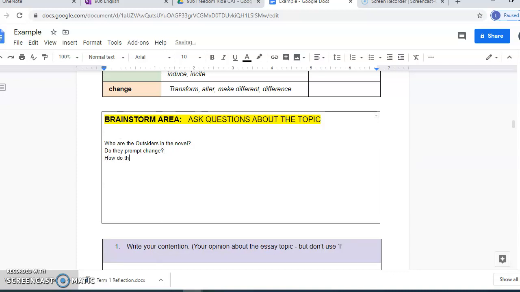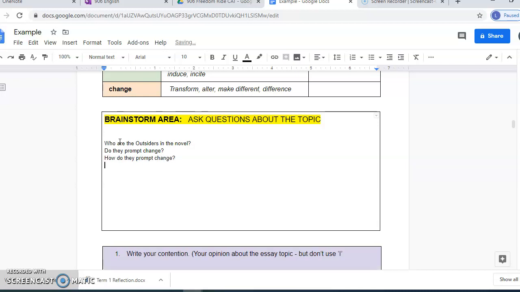If they do, how do they prompt change? Do any of the insiders prompt change? When I say insiders, we're talking about anyone in the town who's not a misfit or an outcast. So the majority of the white people in the town we would call the insiders.